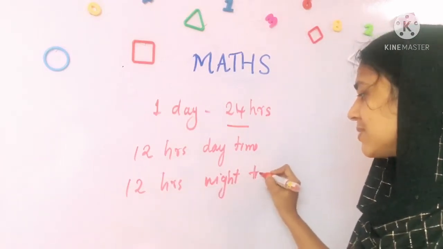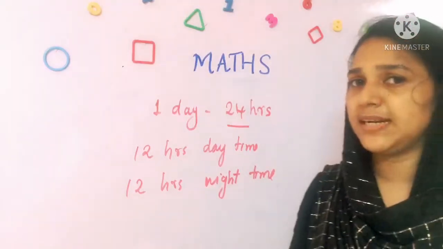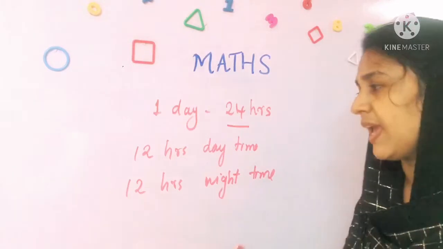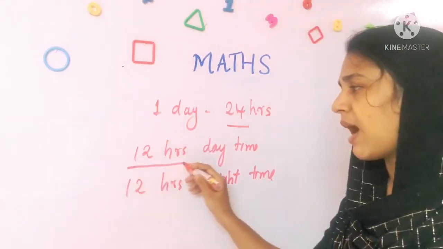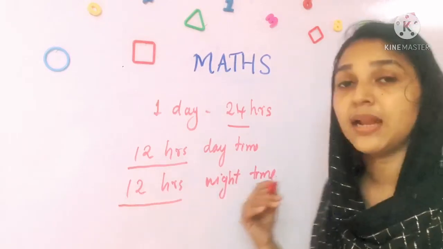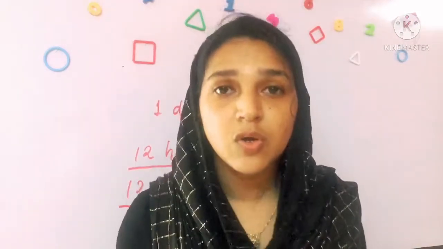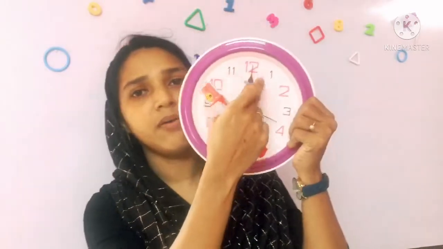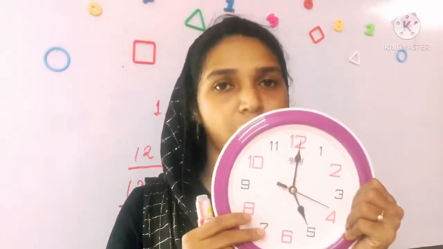We all know this, right? We all know our day is divided into day and night. So, to indicate this time, we are using the numbers 1 to 12 on our clock.